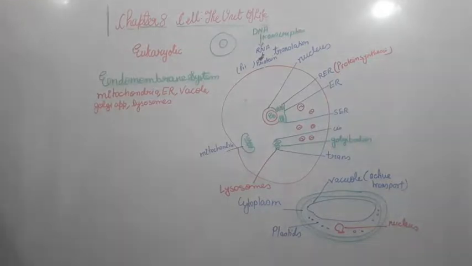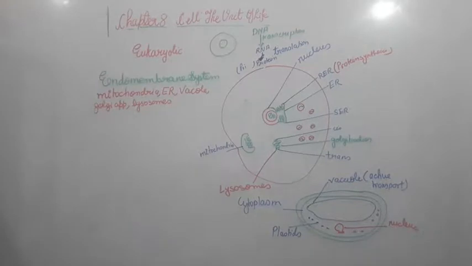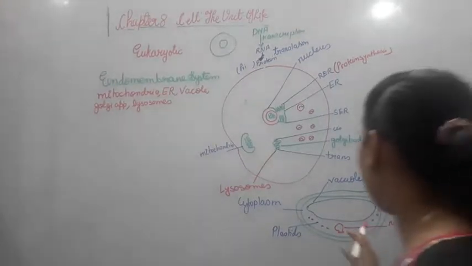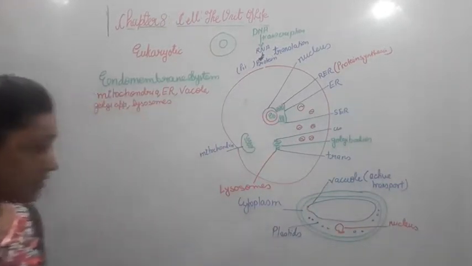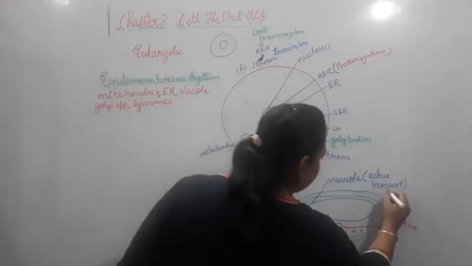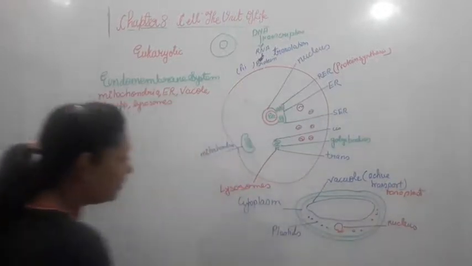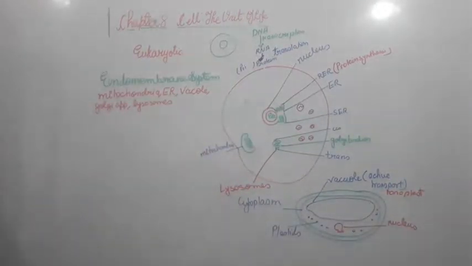So this is about the plant cell. Now further, let us see. As these vacuoles have a single layer, the membrane is also called a tonoplast. Alright, so here we are over with the vacuole.